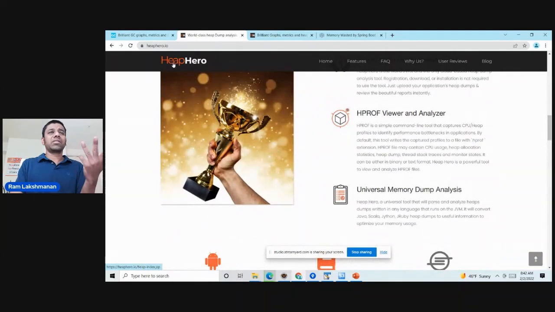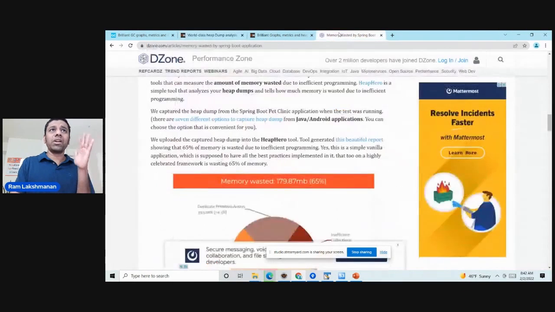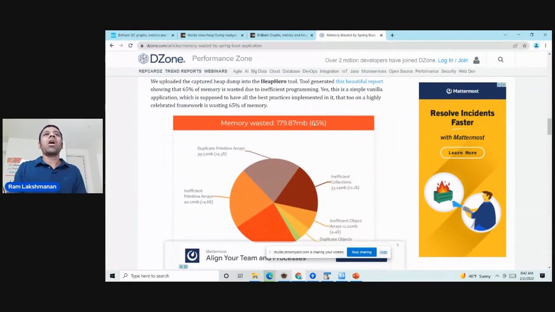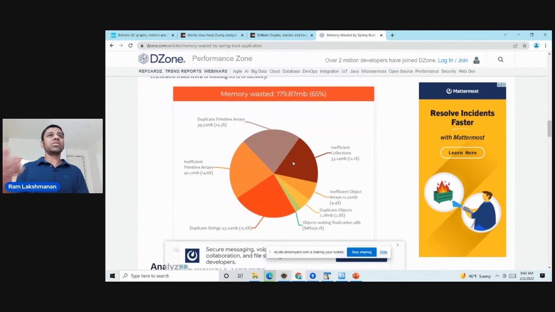You can take this tool and then once you upload it, the tool is going to let you know how much memory your application is wasting because of inefficient programming. See, this Spring Boot application, which is supposed to demonstrate the best practices, it was wasting 65% of its memory because of inefficient programming practices.